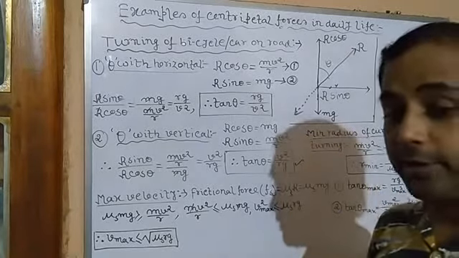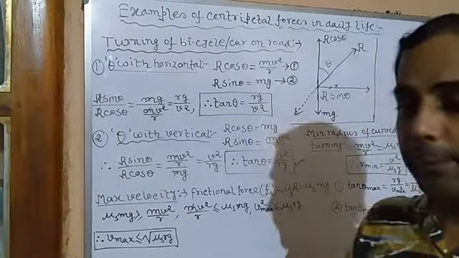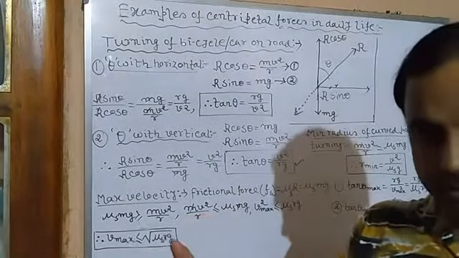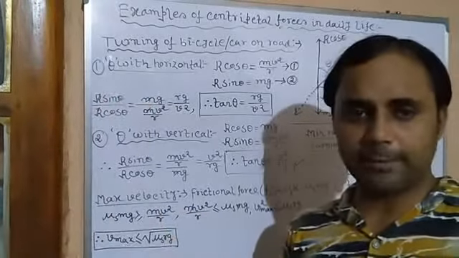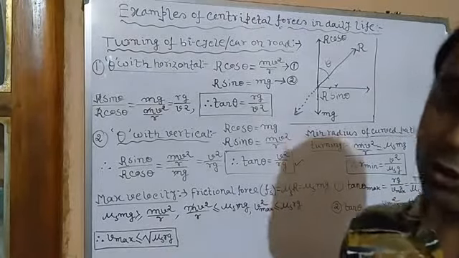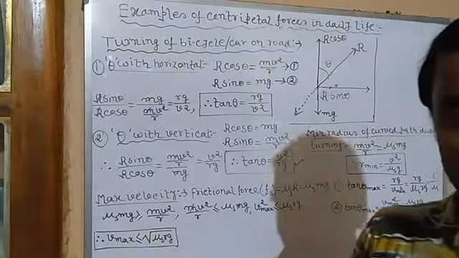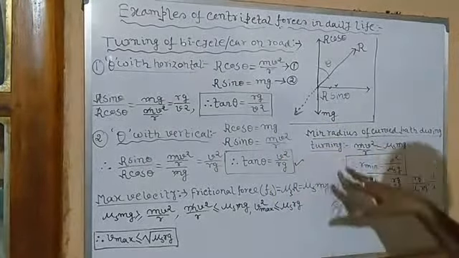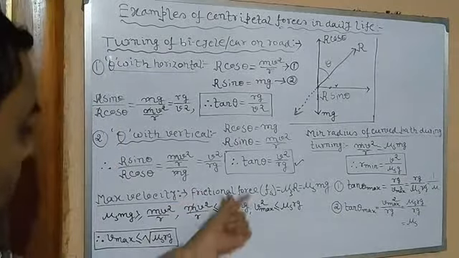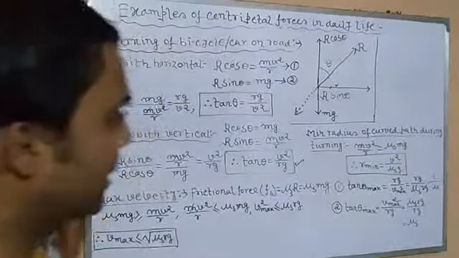If during taking the turn we don't incline, if we keep the body straight, we may turn over. And if we incline more, it may also lead to turning over inward. In the first case, we may turn over to the outer side, but if we incline more, there is also a probability of turning over inward, towards the center, that is the radius of curvature. So what is the value of this minimum radius? Again, mv square by r equals mu s mg, same. So r minimum is equal to v square by mu s g.